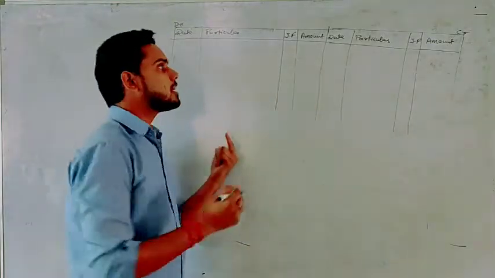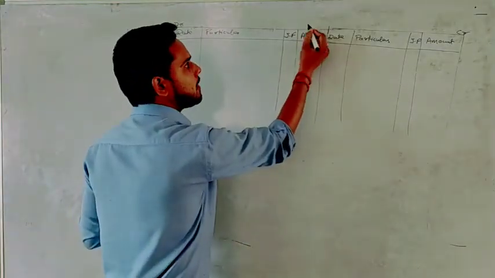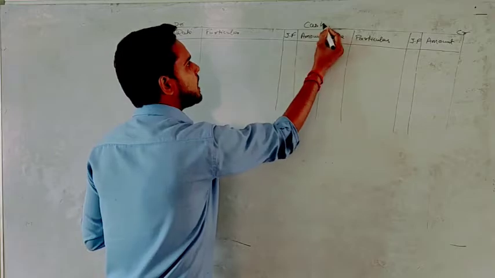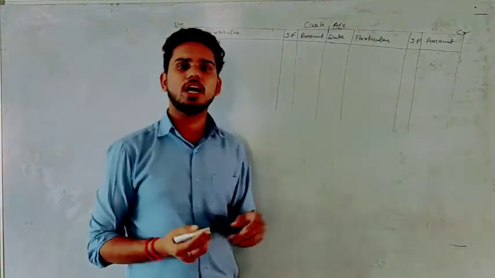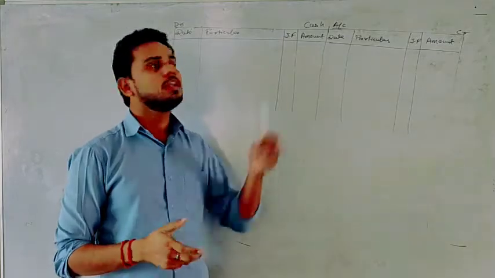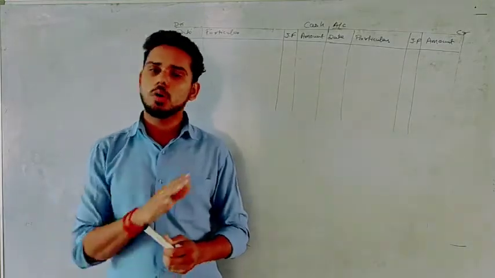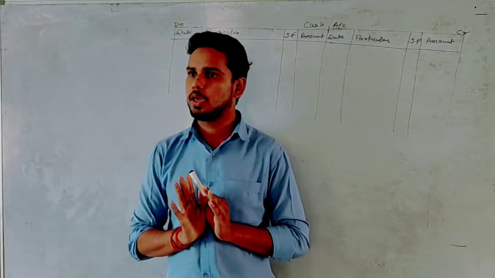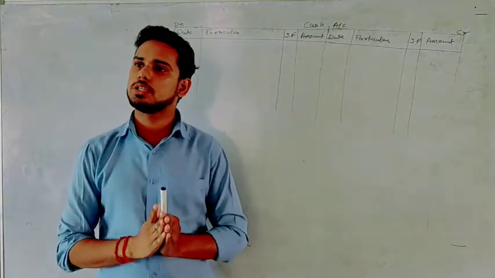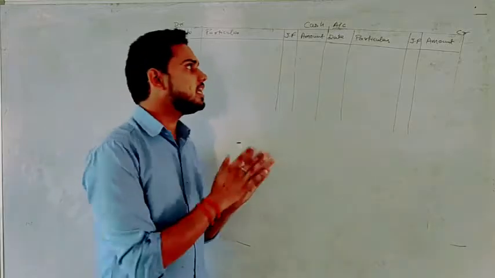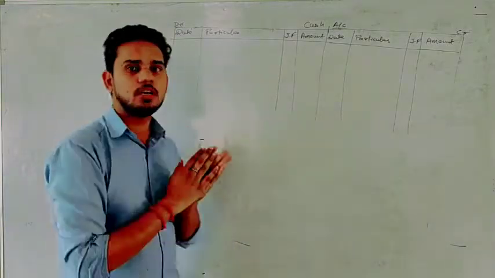If this is a purchase account, we'll write here purchase account. If this is a cash account, we'll write here cash account. If this is some other account like capital account, we'll write capital account. Like, format for all the accounts will be same. Okay. Now let's understand how we can record transaction here. Firstly, let's understand the meaning of all these columns.